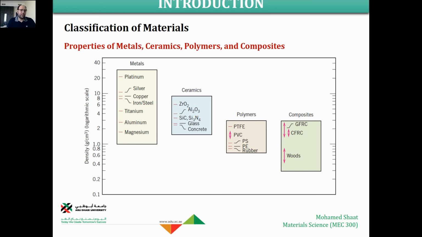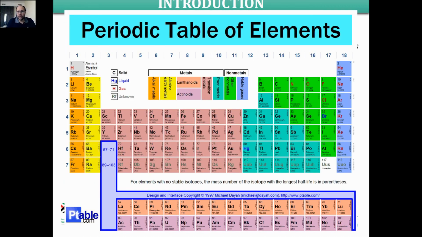Especially the physical property like the density. The density is related to the weight. If you have a dense material, or a material with a high density, it means that this is a higher weight material, a heavy material, right? Metals in general cover this group of material, because if you look even at the periodic table, most of the periodic table is metallic elements, right?